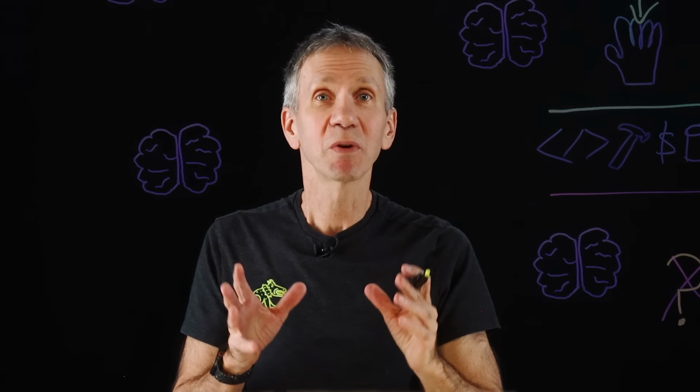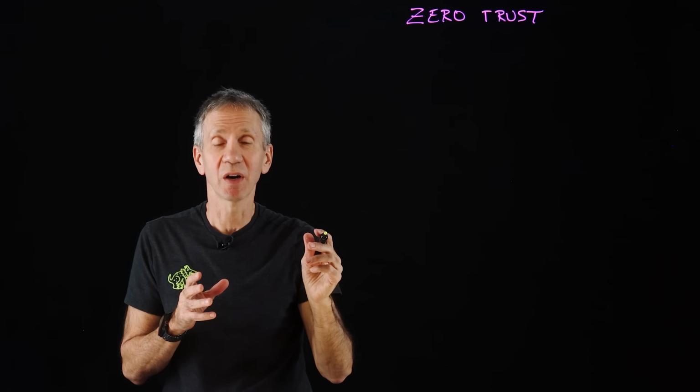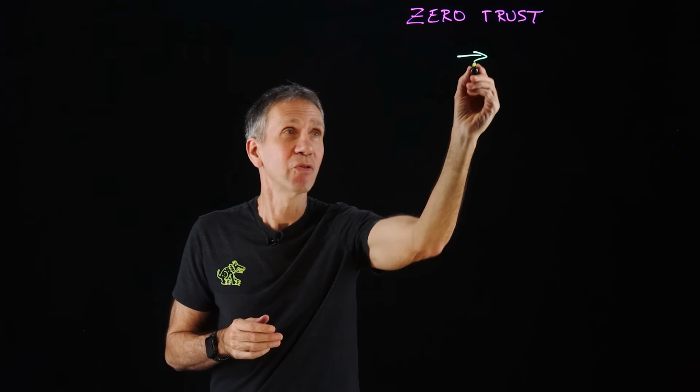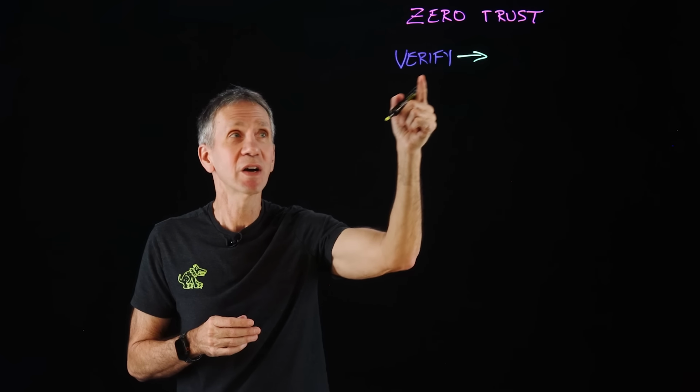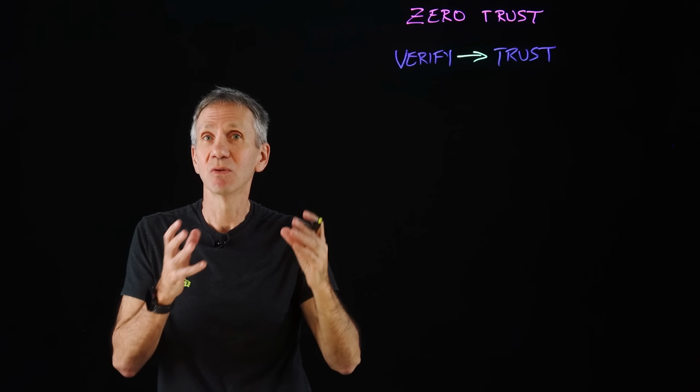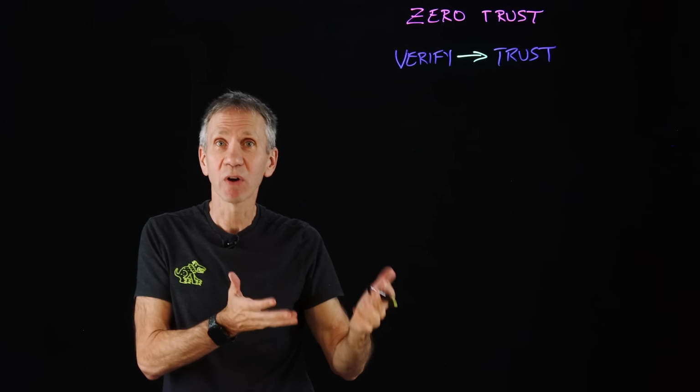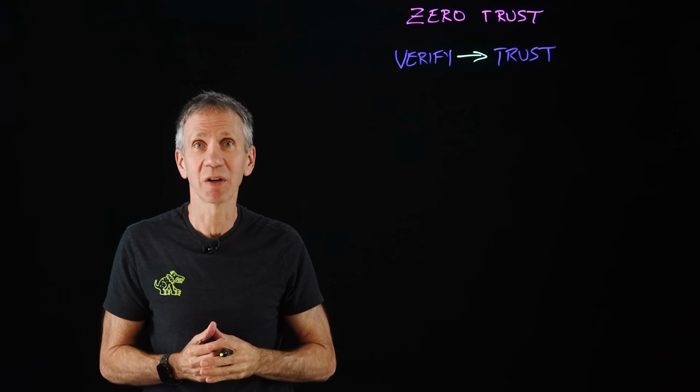Okay, let's take a quick review of what zero trust principles are. What distinguishes zero trust from doing things in a non-zero trust way? Well, one of the simple things that I mentioned previously is you verify and then you trust. So you only trust something that has in fact been verified. Or trust follows verification is another way to think of it.